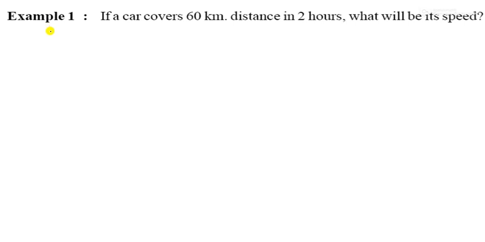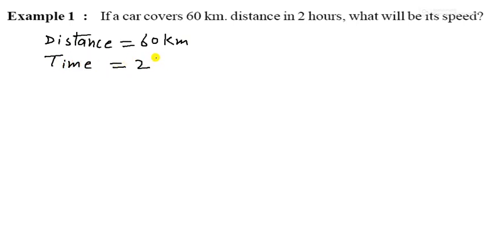Let us see your questions. Example 1. If a car covers 60 kilometers distance in 2 hours, what will be its speed? Distance is given as 60 kilometers and time is given as 2 hours. Now find the speed.